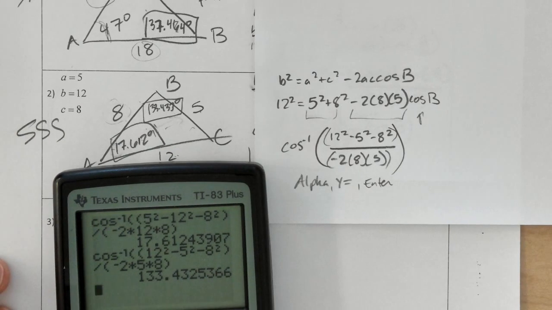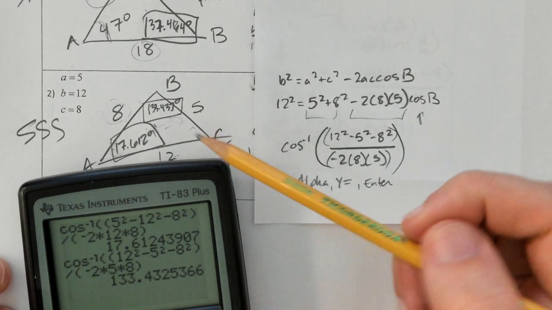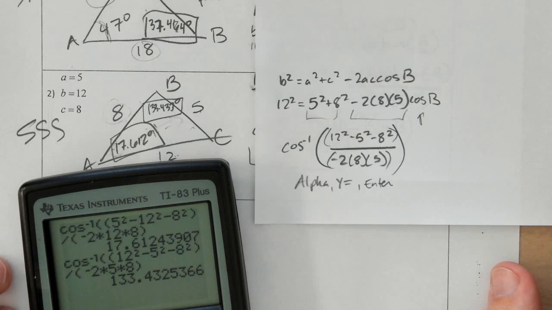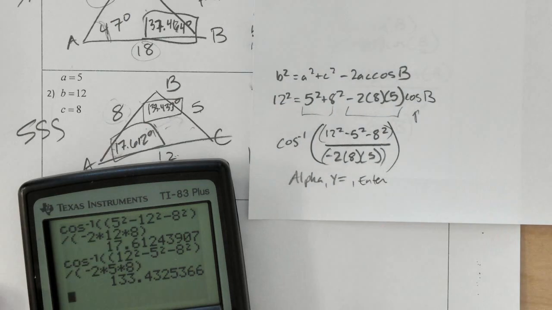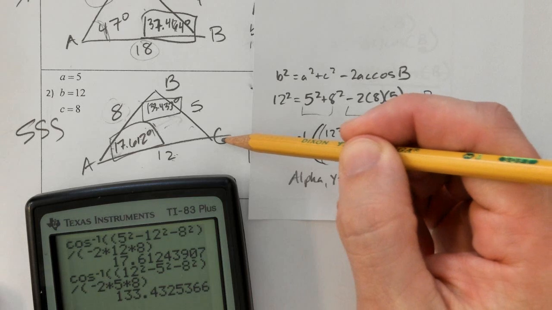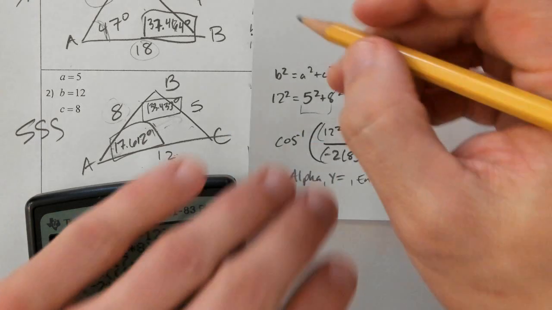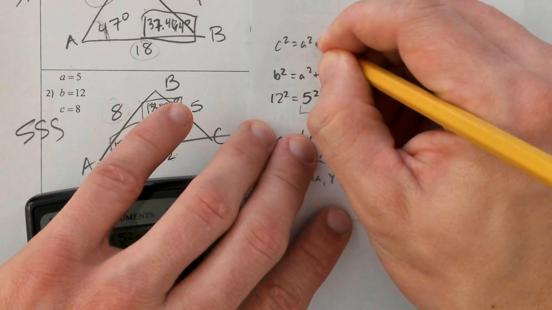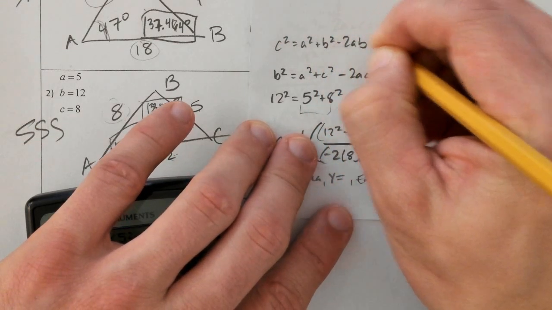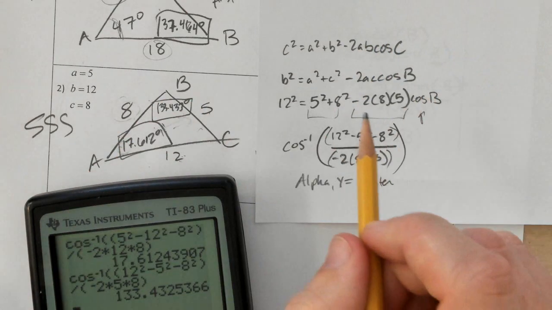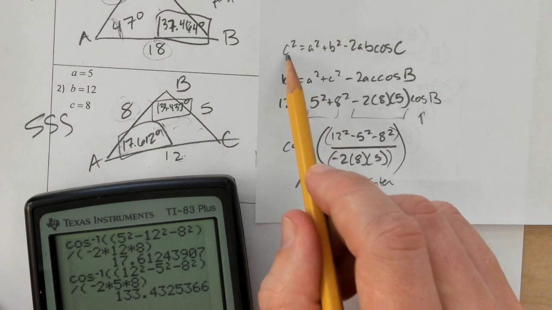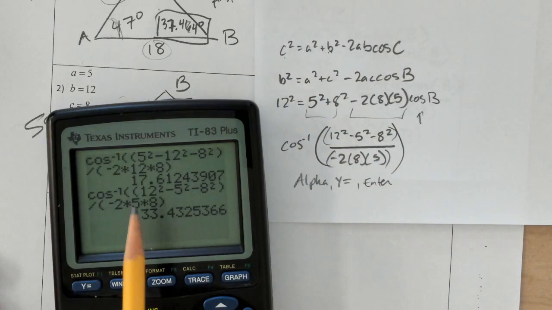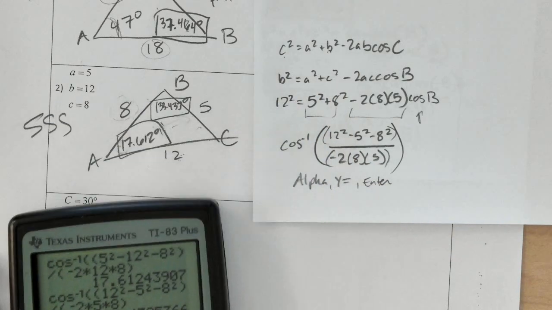Okay, so again, I could subtract everything from 180, or I can just do the law of cosines again. And now I'm starting to think ahead and say, okay, well, if angle C is what I'm looking for, then we're going to have the version with C squared equals A squared plus B squared minus 2AB cosine C. So notice B and C are switching here. And so maybe I can just switch B and C in the calculator and save myself some time.